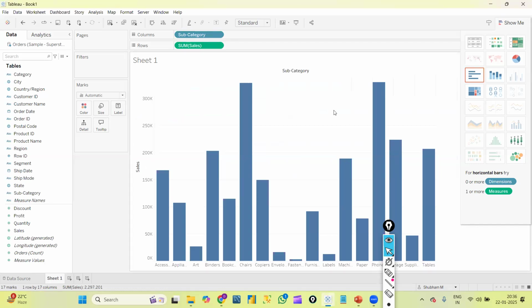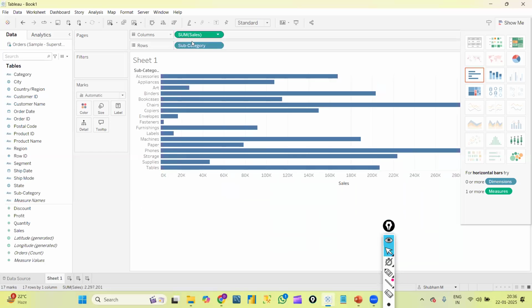Now my graph got changed. Sales value went into the y-axis, and subcategories came into the x-axis, right? I just swapped my rows and columns. Accordingly, the swapping happens here also. Like this, however we want to view, we can swap. Now once again I'm swapping, and you can see these two also got swapped.